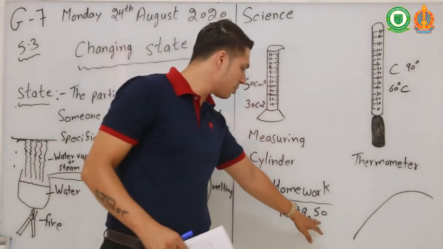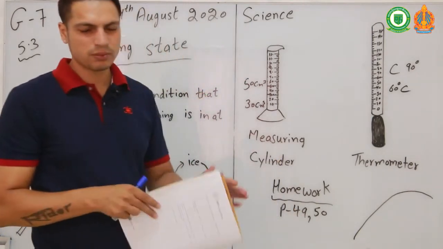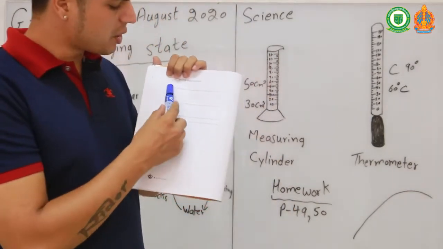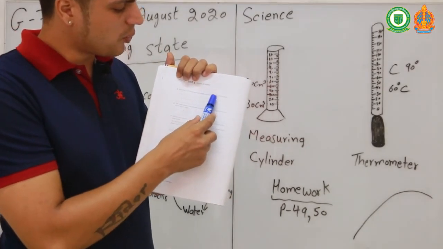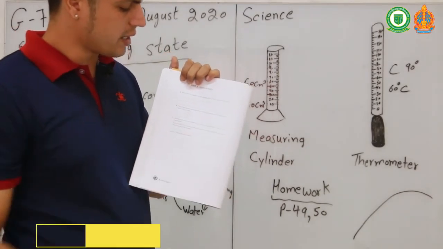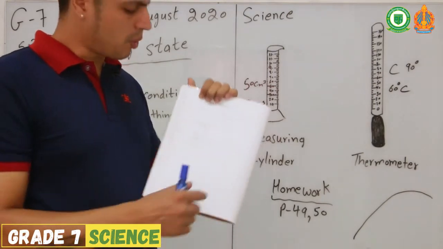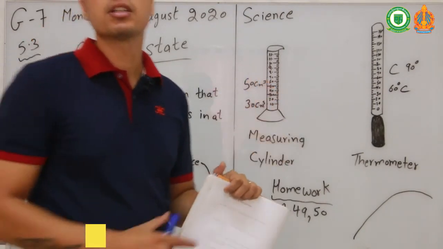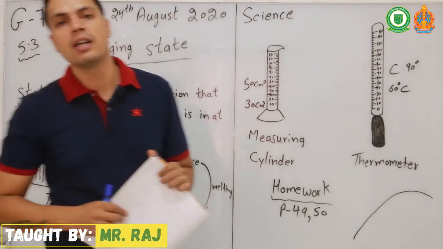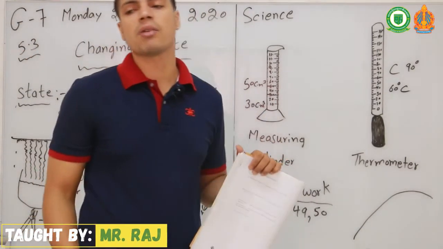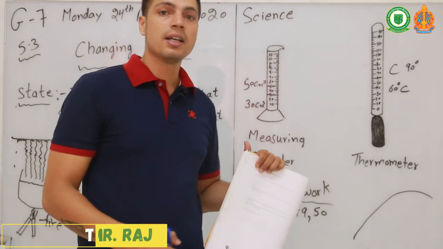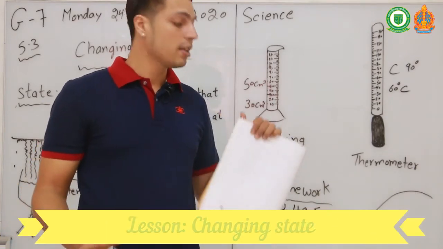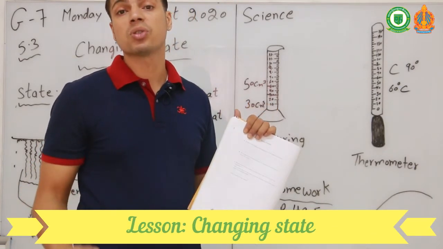Next homework, page number 50. Describe what happens to the temperature of the liquid as it is heated. If we keep the water on the gas and it starts to heat, what will happen to the temperature?